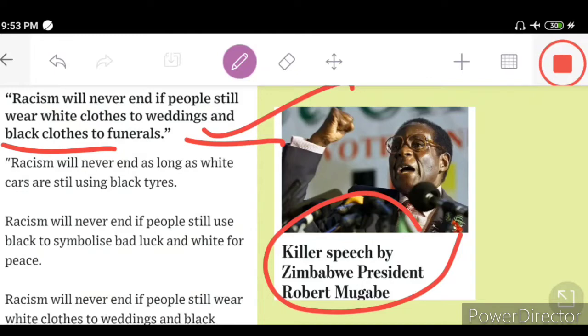One point. Point second: racism will never end as long as white cars are still using black tires. Dear students, let's try to understand the terminology. White car, a very beautiful comparison, I must call it. A very best metaphor, when racism will never come to its end.